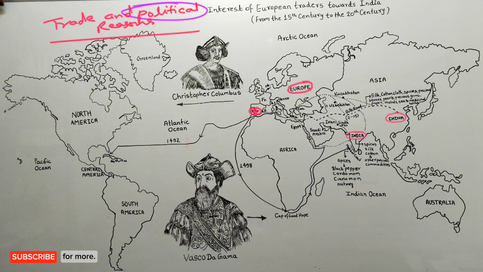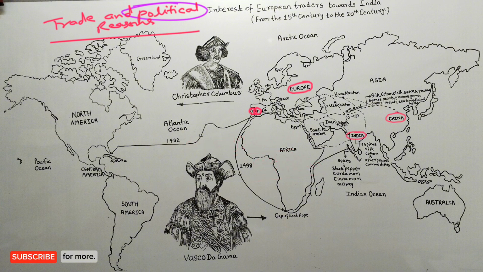Along with this, the propagation of Christianity was also included in this. At this time, Christian missionaries of Portugal and Spain felt that they had to stop the influence of Islam and spread Christianity in the world, because both Portugal and Spain were Catholic Christian countries. Catholic Christianity was mainly prevalent in these countries, which was led by the Pope based in Rome, which is in Italy. These countries were under the influence of Islamic rule in the Middle Ages, but later the Christian rulers made them Christian majority countries again.